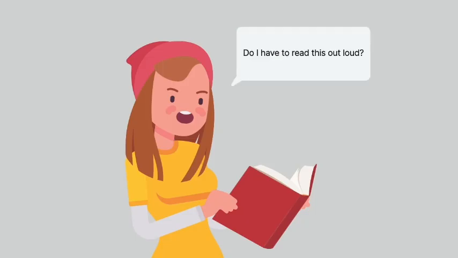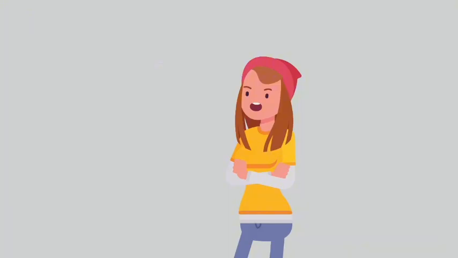Tara is asked to read a passage out loud in front of her history class. Tara hates reading out loud in front of her friends, so she refuses to read. Her teacher says she'll have to serve detention if she refuses to follow directions. Tara gets upset and walks out of class.